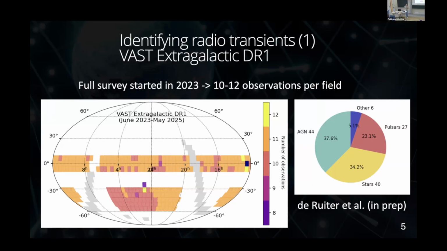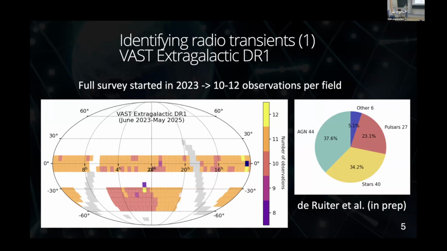I want to highlight that we do not detect the individual pulses of pulsars in a survey like this, but we detect the scintillating pulsars or the pulsars that are in binaries that might be eclipsing. So pulsars not only show variability on millisecond timescales, but also on these longer timescales. And then we have a small slice of other sources, which are probably some of the most interesting ones.